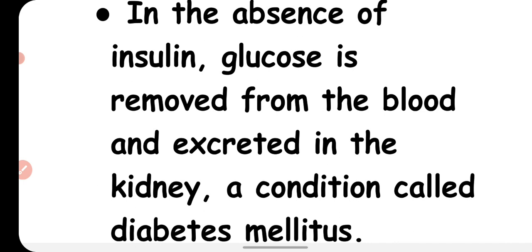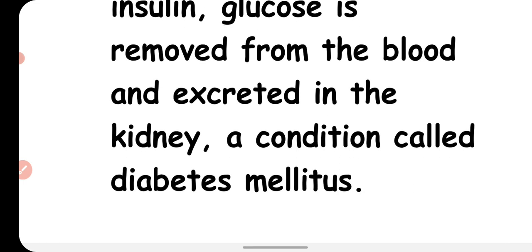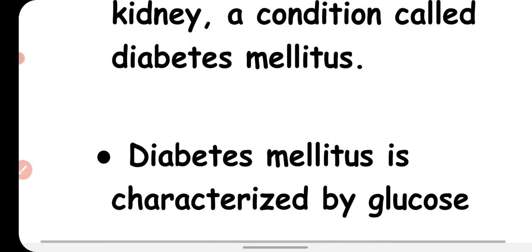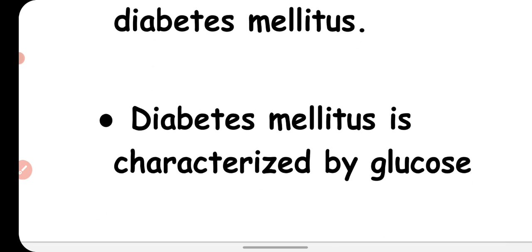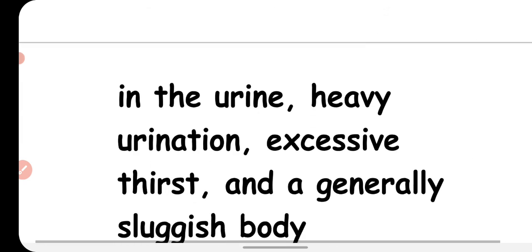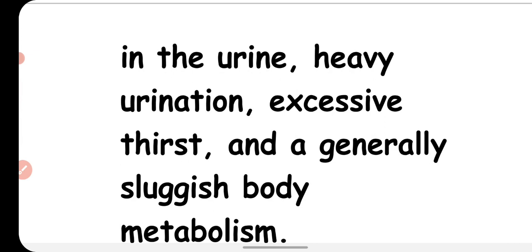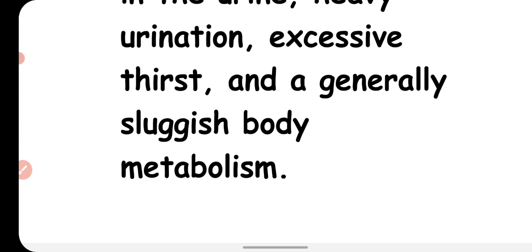In the absence of insulin, glucose is removed from the blood and excreted in the kidney. This condition is called diabetes mellitus. Diabetes mellitus is characterized by glucose in the urine, heavy urination, excessive thirst, and a generally sluggish body metabolism.